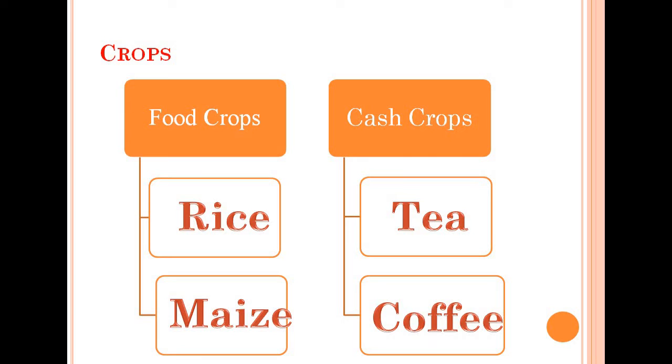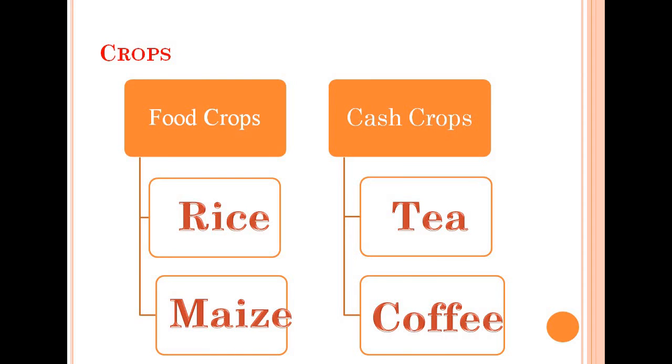So what are food crops? As the name suggests, the crops that are grown for the purpose of food are known as food crops. As I discussed earlier, our country is based on agriculture, and to meet the increasing requirement of the increasing population, food needs to be grown. So agriculture is one of the processes.